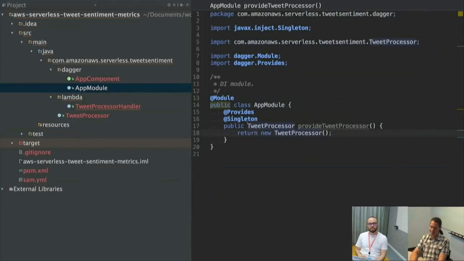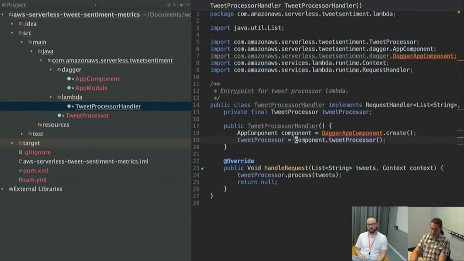And even though it looks like if I call this once, or if I keep calling this, it'll keep giving me new objects, Dagger puts all the magic wrappers around everything. Because I said this is a singleton, it's only going to execute this code once, and then it'll save that object. And if I ever pull a component that's tied to that module that's pulling out this object, the same object's going to come out every time. So that's just the dependency injection magic and how that works.